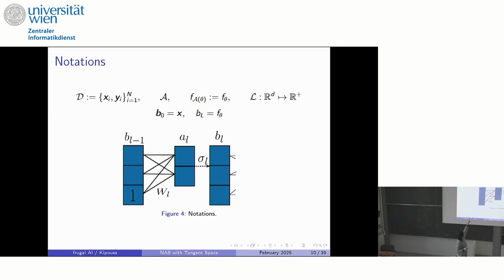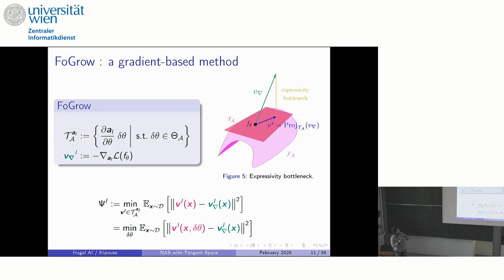So you start your network with X, which is B0. You apply the matrix W. You have the pre-activation A. You apply the nonlinearity. You have the post-activation B, etc. And the end of the network is just F theta, which is given by BL. So in the Foguereau technique, when we want to increase the size of the network, we solve what we call the expressivity bottleneck. That is, we look at a specific layer and we want to go in the direction of